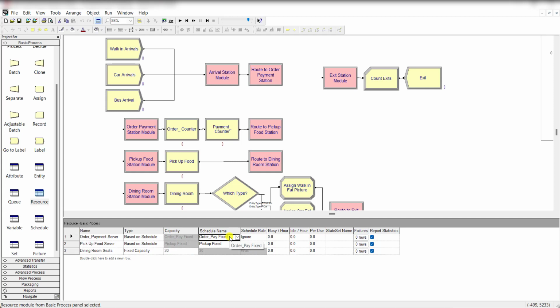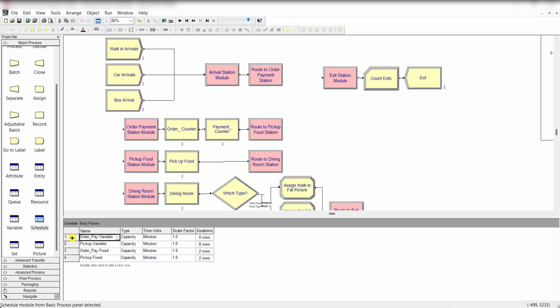Under the schedule name, add the two schedule names, that is the first one is order underscore pay fits, then order underscore pay variable, exactly picked up fits and picked up variable for the rest, for the setting resource picked up fits and picked up variable. And the information under these two schedule names is defined under the schedule spreadsheet that will be discussed later on. Okay, the schedule rule type as per the case is the ignore type.